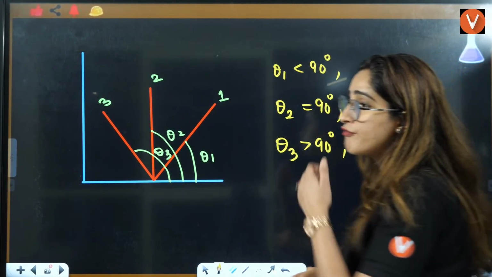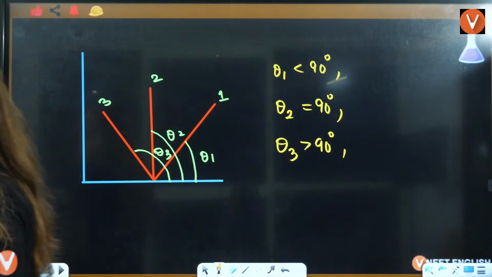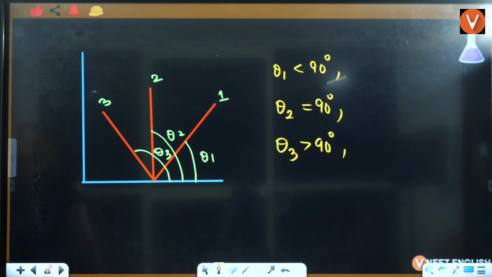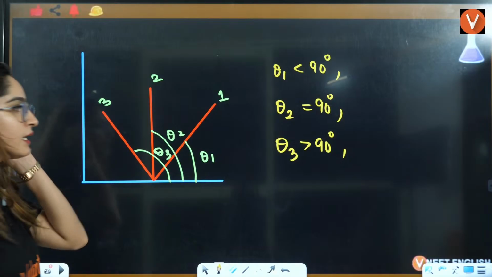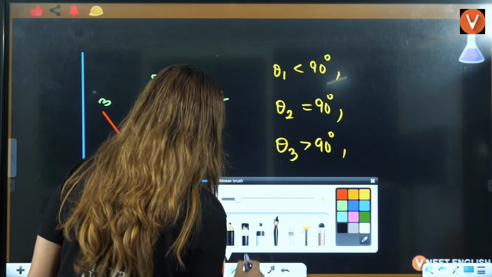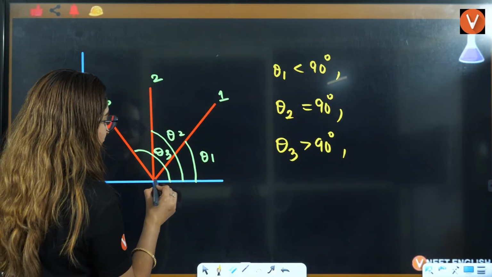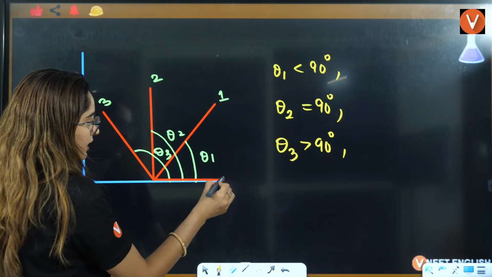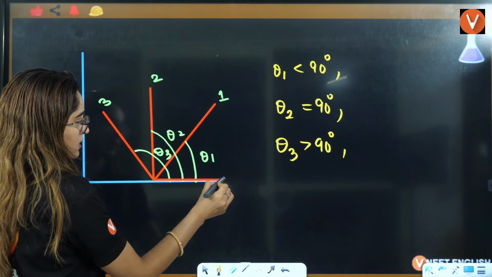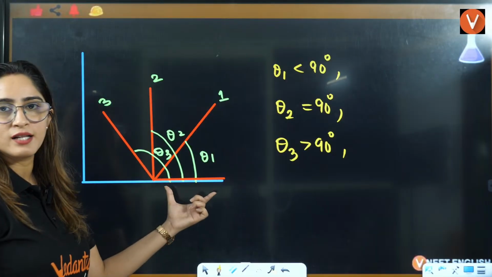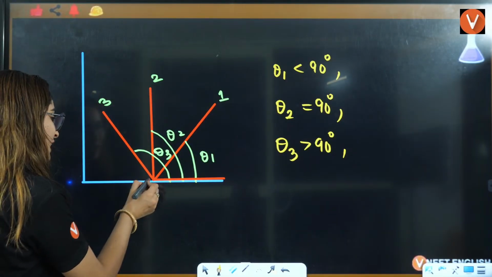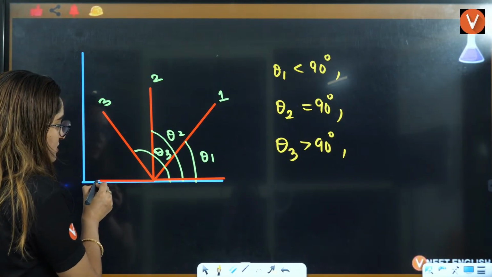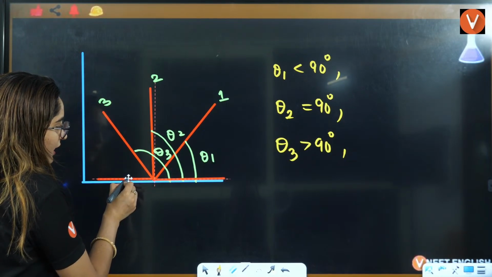Now tell me where the slope will be positive, where the slope will be negative, where the slope will be infinity, right? And let's say you have a 0 degree angle, it is like this, like this. It has a 0 degree angle here, even here, even like this.